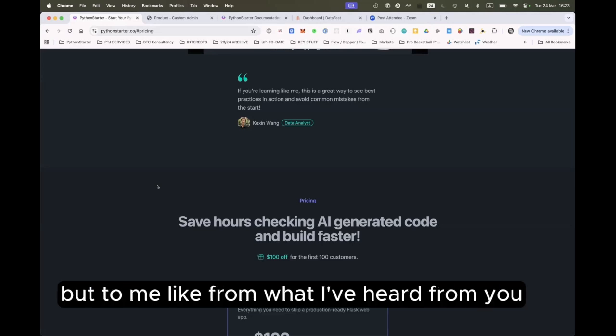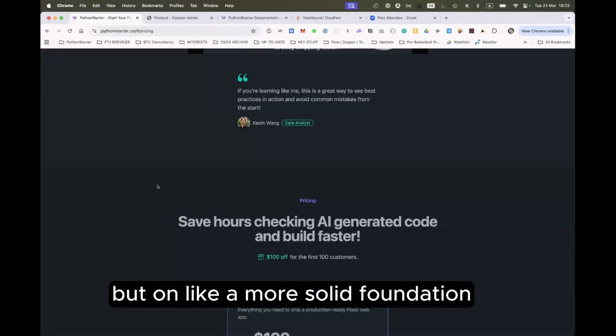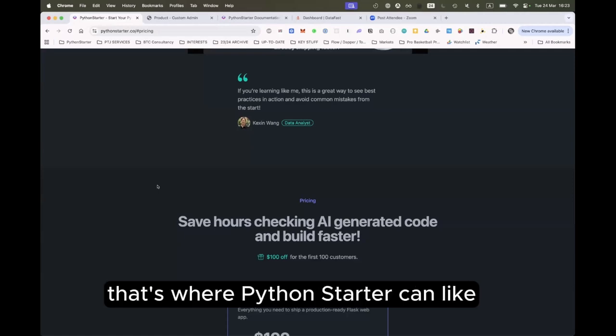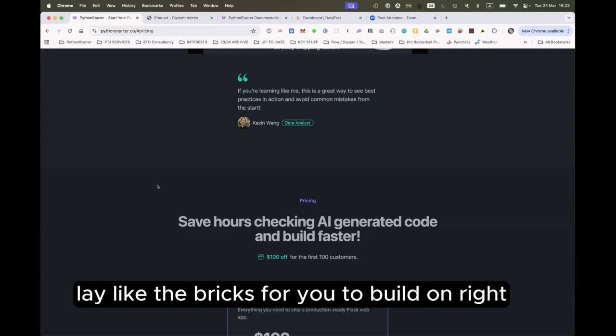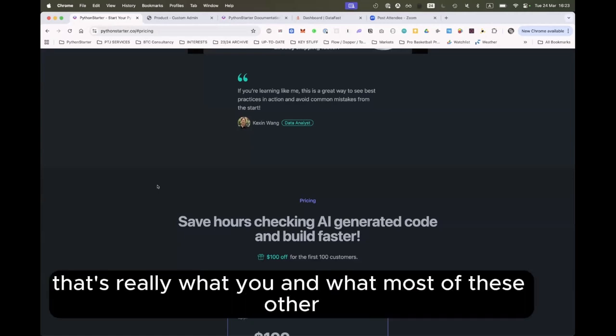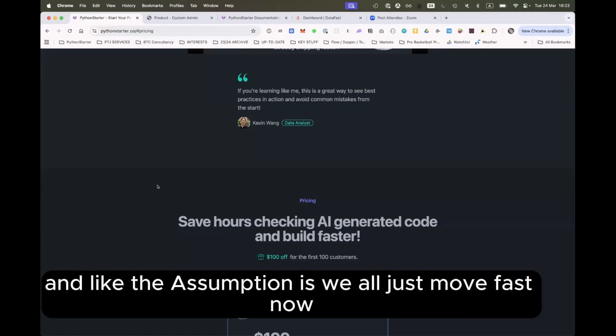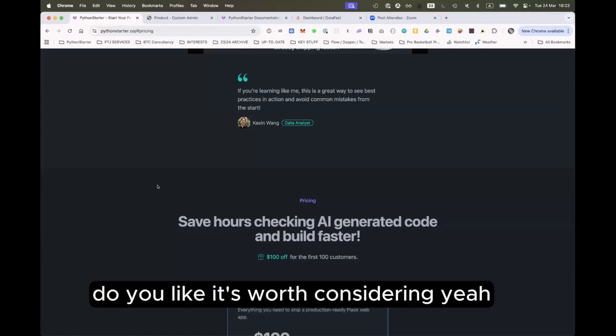But to me, from what I've heard from you, it sounds like you want to build fast, but on a more solid foundation. That's where Python Starter can lay the bricks for you to build on. To me, that's really what you and most of these other tools are offering, and the assumption is we all just move fast now. So, I don't know, it's worth considering. Yeah, that's a fair point.